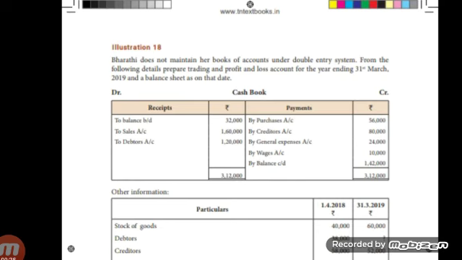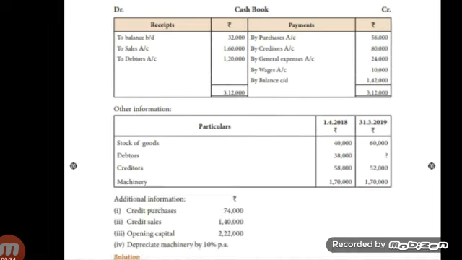Then other information. In other information, opening and closing balances of assets and liabilities are given. Then additional information. Opening capital is given here. Children, our first step in conversion method is the preparation of statement of affairs. Here opening capital is given, so no need to prepare opening statement of affairs.